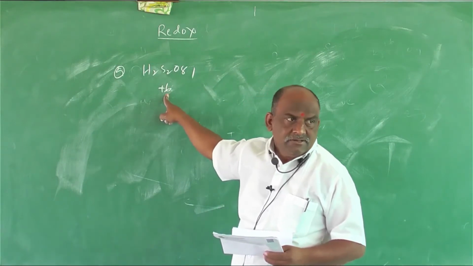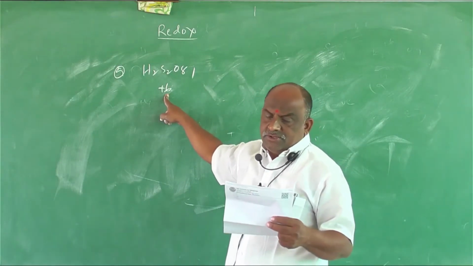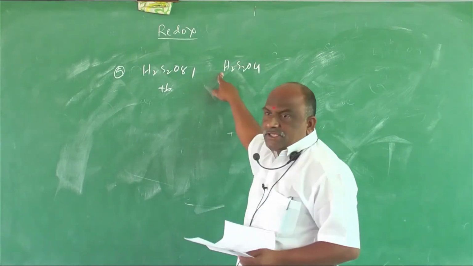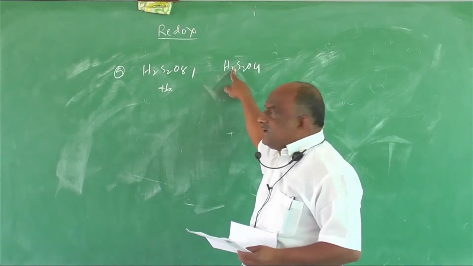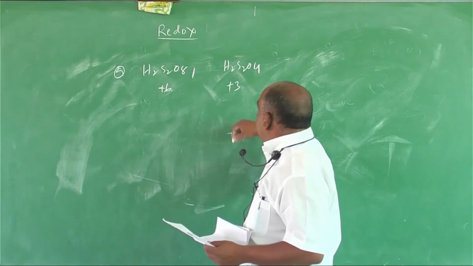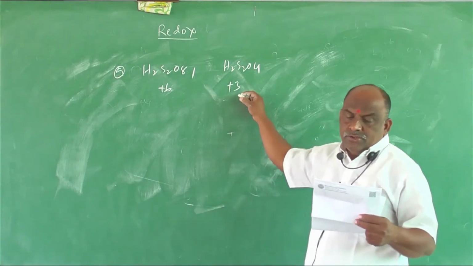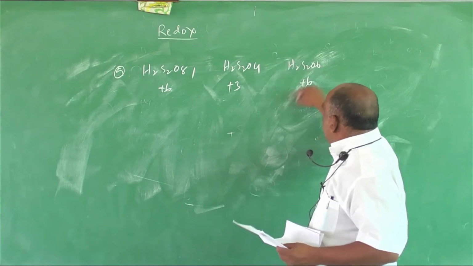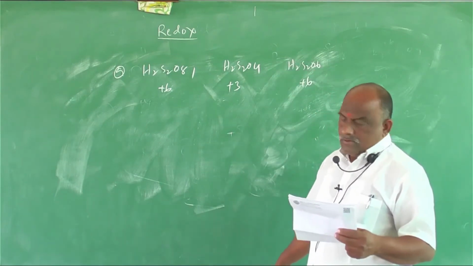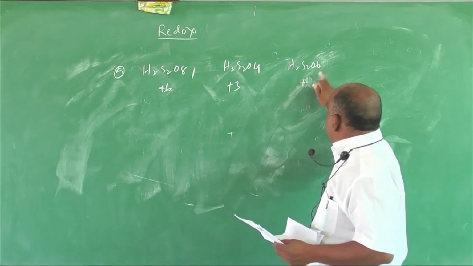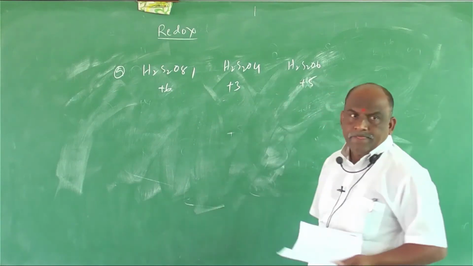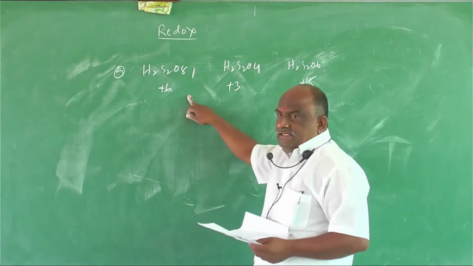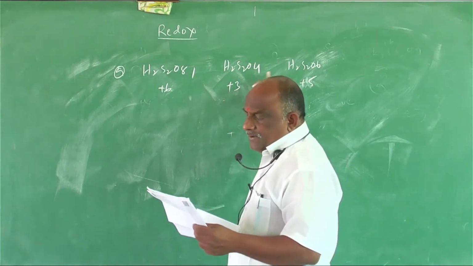So the answer is plus 6. Next, H2S2O4: 4 times 2 is 8, minus 2 is 6, 6 by 2 is 3. And H2S2O6 is plus 5. Clear? So the answers are plus 6, plus 3, plus 5.